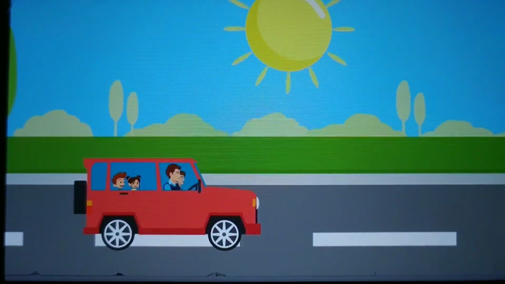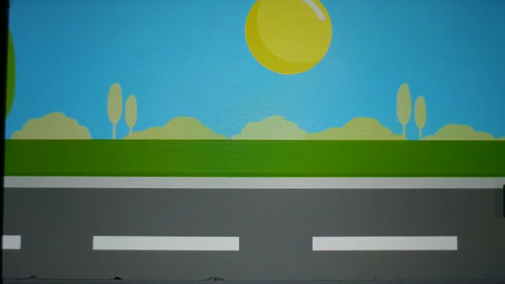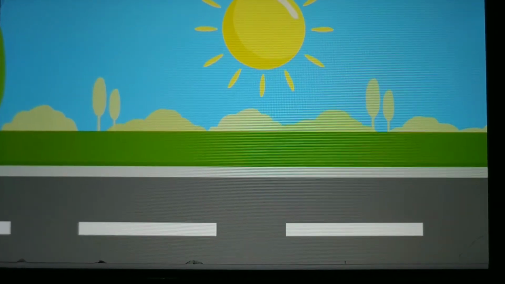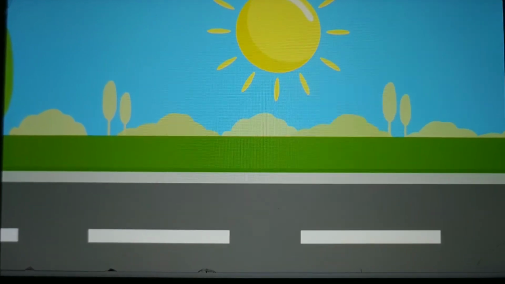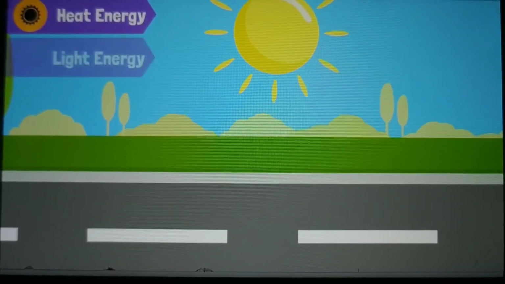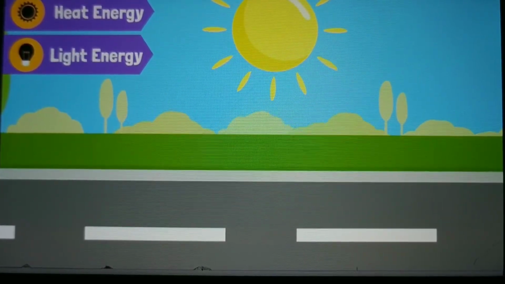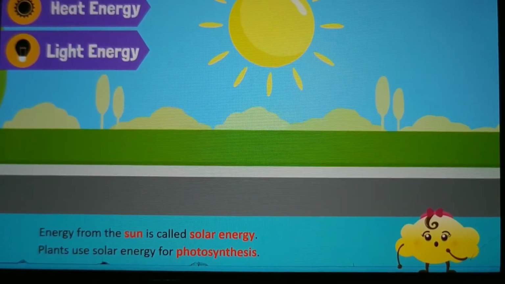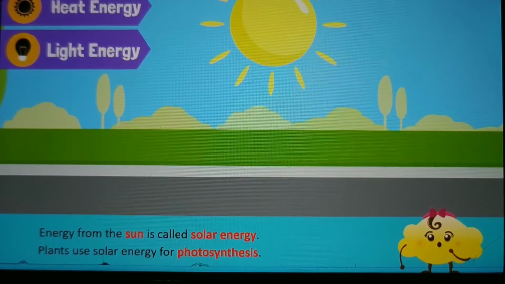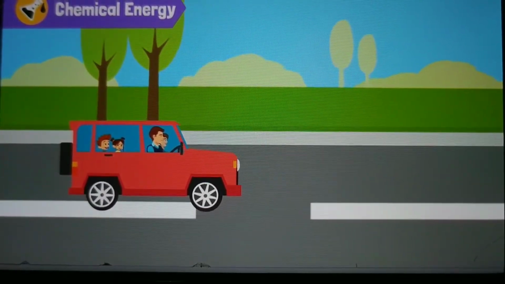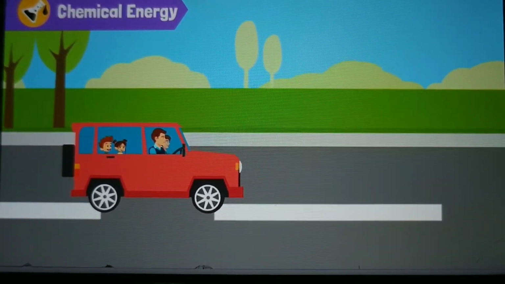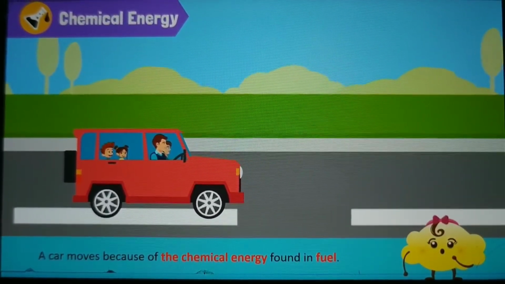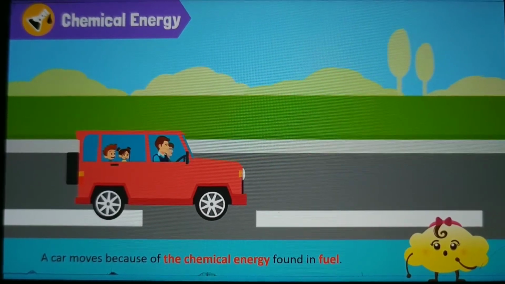A family is going on a picnic. It's a sunny day. The sun provides us with two different forms of energy. Can you guess what these are? Heat and light energy. Energy from the sun is called solar energy. Plants use solar energy for photosynthesis. The family is going to the park in a car. How does a car move? It moves because of the chemical energy stored in fuel.